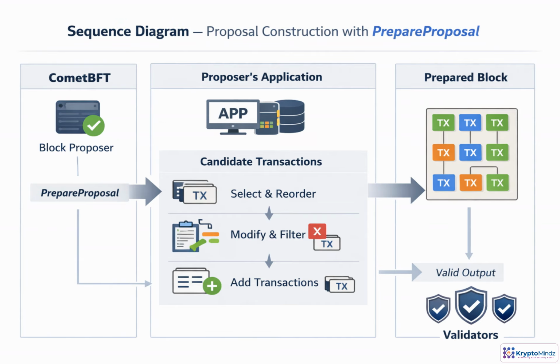During proposal construction, CometBFT gives the current proposer's application a candidate set of transactions, along with limits such as maximum block size and block context. This is the proposer's chance to apply application-specific policy: choose transactions, reorder them, drop invalid or unwanted ones, or inject required transactions. That freedom is still bounded. The prepared block must satisfy consensus constraints and remain acceptable when the rest of the network later runs ProcessProposal.